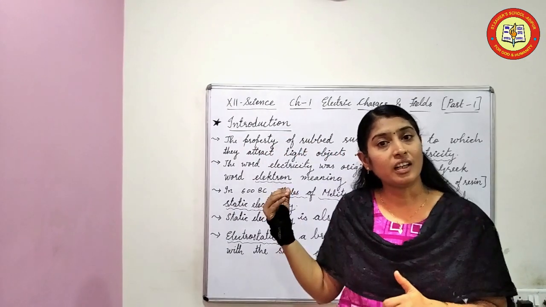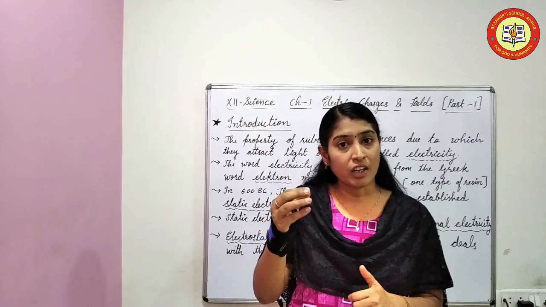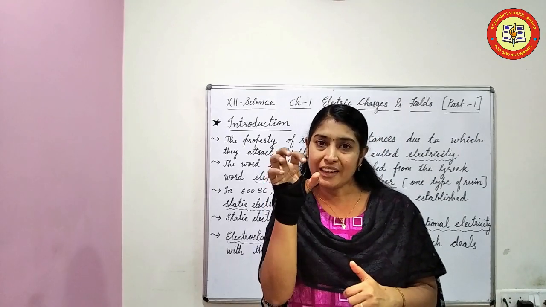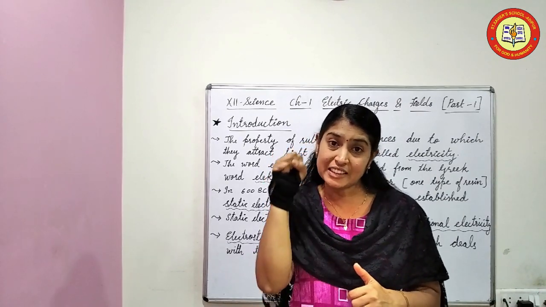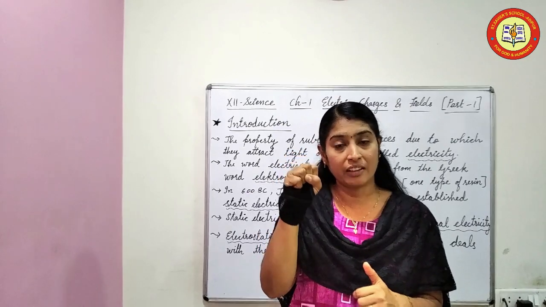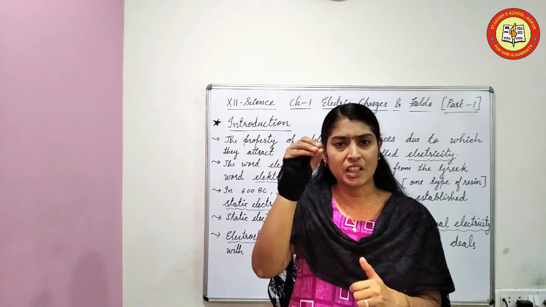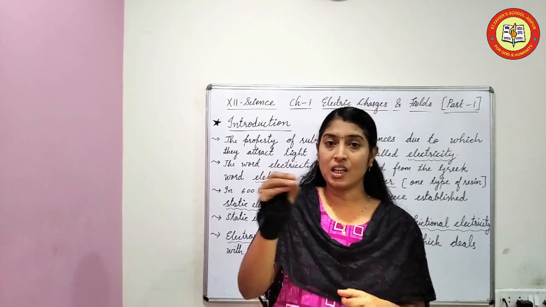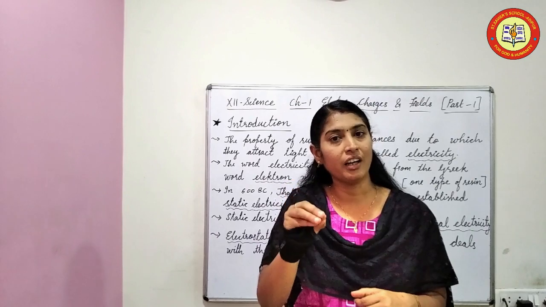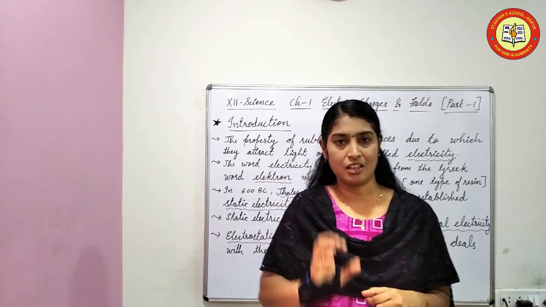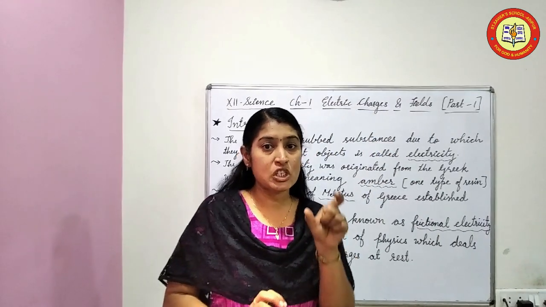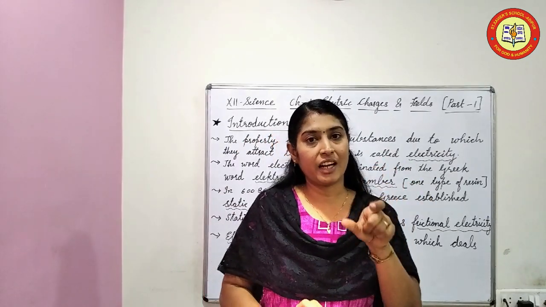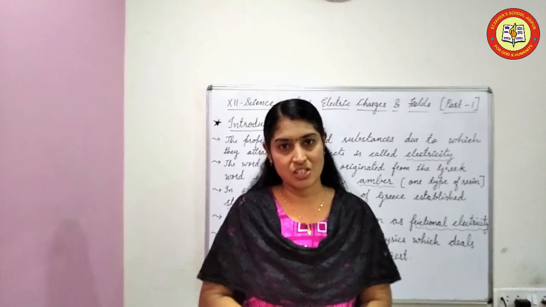Because the property that the rubbed substance is showing is intrinsic, something inside that is not moving, something at rest. Whatever is at rest, we give the name static. So this electricity is due to something which is at rest, and that electricity is known as static electricity.